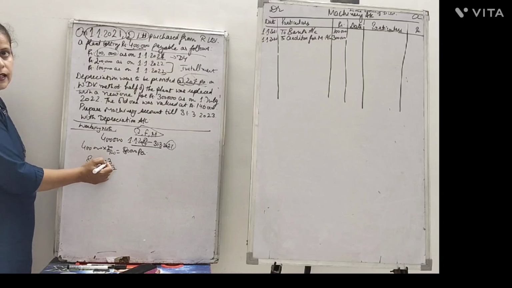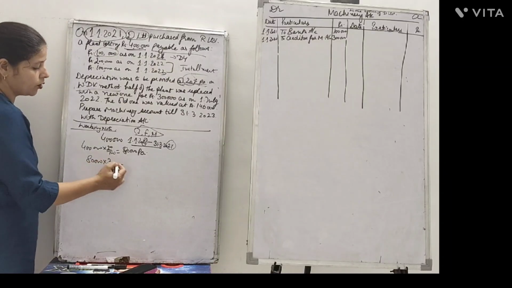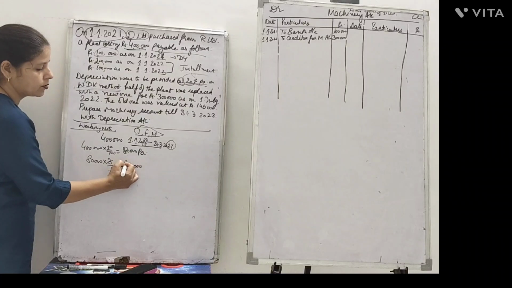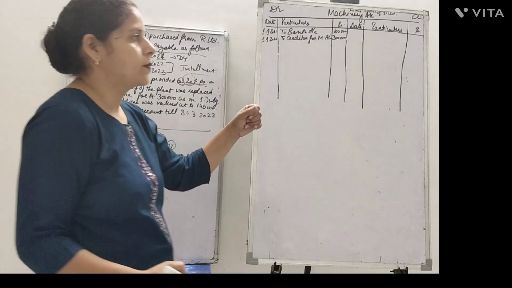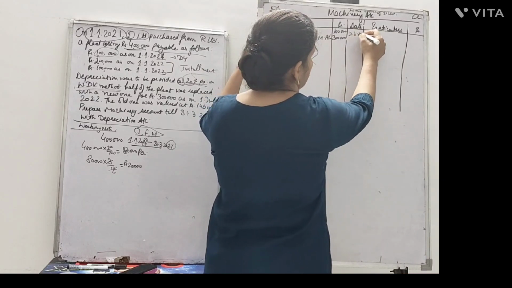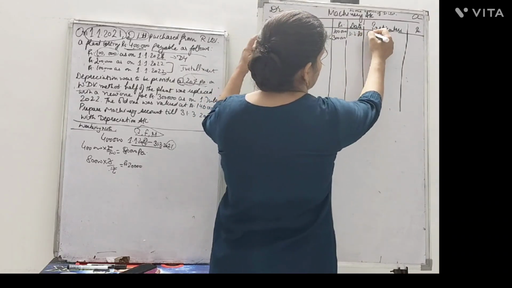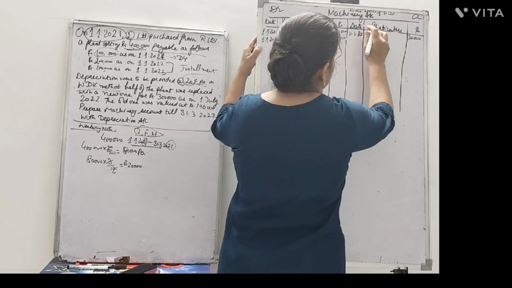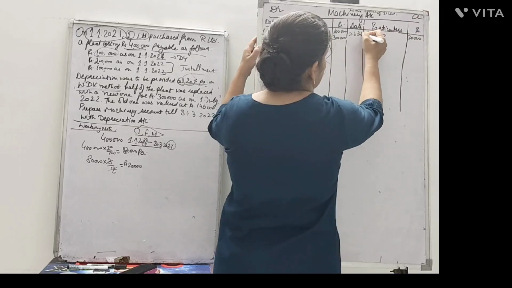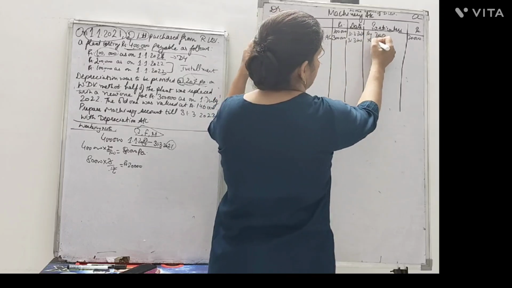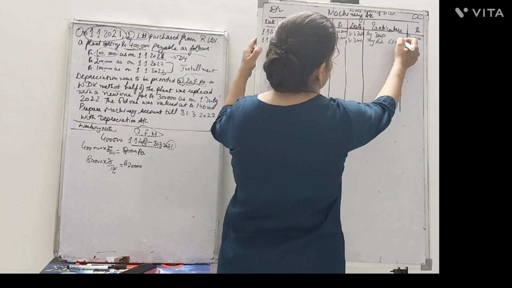So what would be the charge for depreciation? That would be 20,000 rupees. So how much depreciation is to be charged as on 31st March 2021? That is rupees 20,000, right?